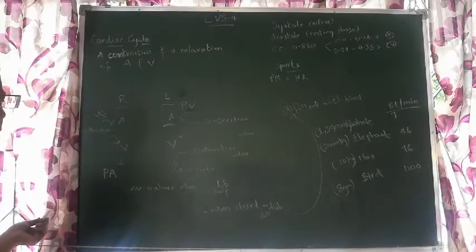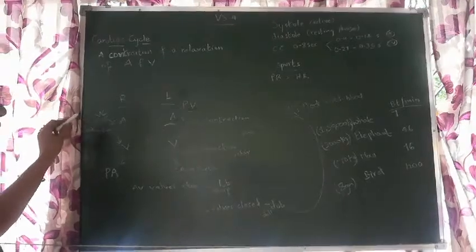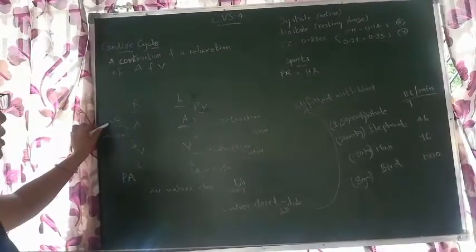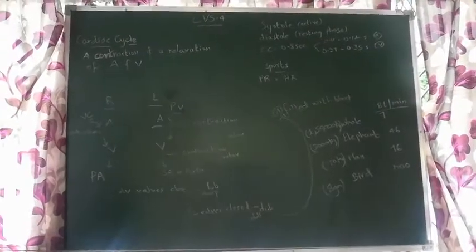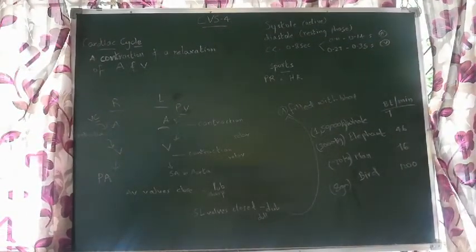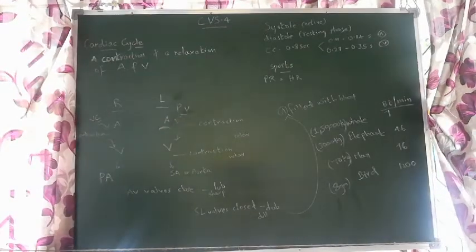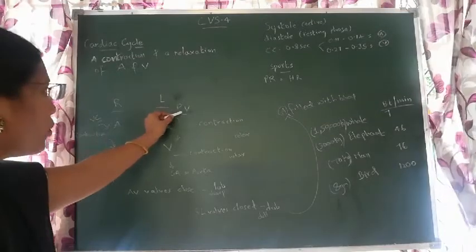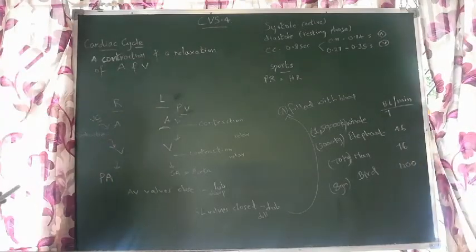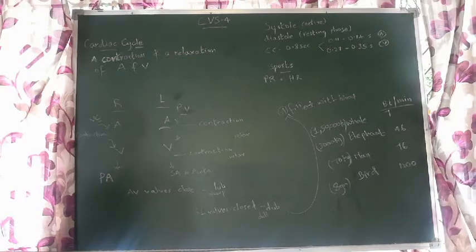Now see, there are vena cava which collect the deoxygenated blood from all the parts of the body. And also there is the pulmonary vein which brings oxygenated blood from the lungs to the heart.